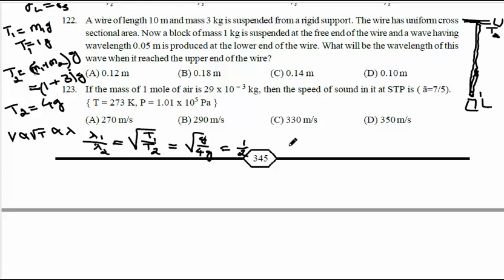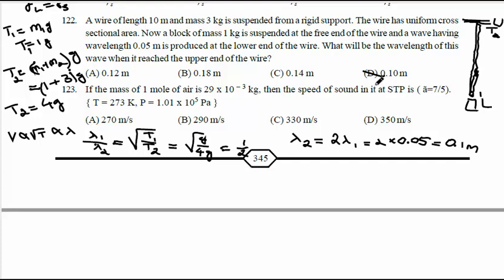So we got lambda 1 is 0.05 meter, the wavelength at the lower end. The wavelength at the upper end, lambda 2, is equal to 2 lambda 1. 2 lambda 1 means 2 into 0.05, which will be 0.1 meter. So the option is 0.1 meter, which means option is D. See here how I calculated this.